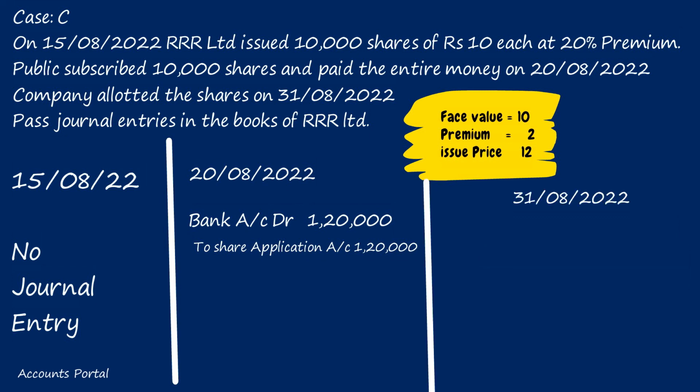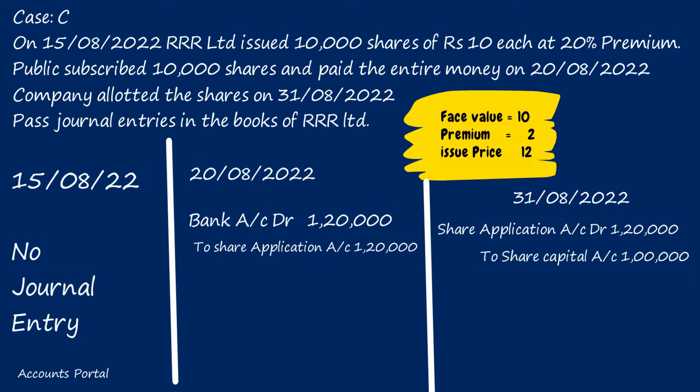On 31st August, company allotted the shares. Now only on allotment the applicant will become a shareholder. Only on allotment the application money will be transferred to share capital account. So what is the transfer entry? Share application account debit 1,20,000 to share capital. Whether shares are issued at par, premium or discount, share capital account is always credited with face value. Number of shares 10,000 into face value for each share 10, 10,000 into 10, 1 lakh.